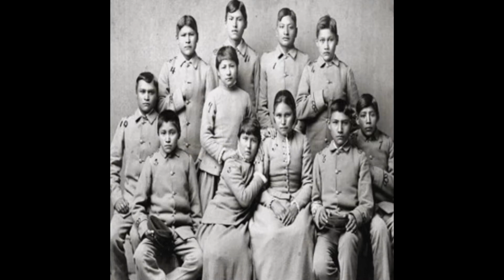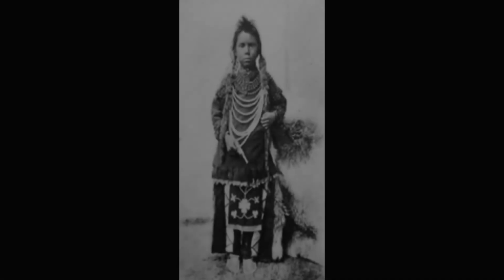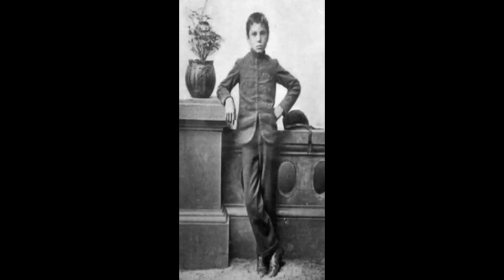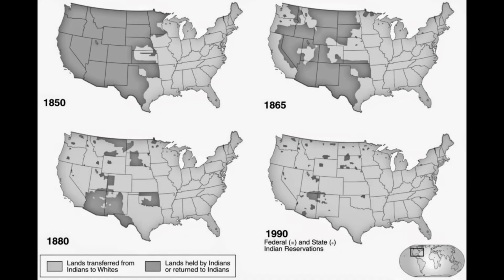The government would do this by kidnapping young children. They would strip them from their native clothes, names, and family connections. One quote describing this act was, "Kill the Indian, save the man." They would stay in reservations, an area of land managed by federally recognized Native American tribes. By the 1890s, most natives were defeated and moved to reservations.